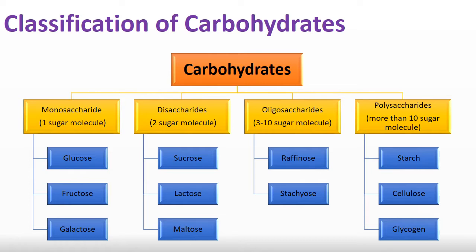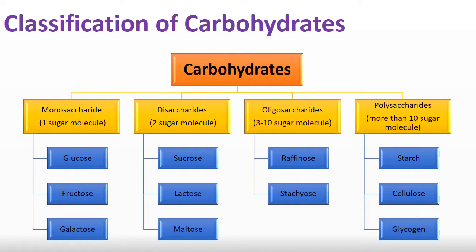Carbohydrates are mainly classified into four types: mono, di, oligo and poly. Mono means single and saccharides means sugar molecules. Carbohydrates having a single sugar molecule are called monosaccharides. Disaccharides are carbohydrates which on hydrolysis give two sugar molecules. Oligo means few, so carbohydrates having 2 to 10 sugar molecules are called oligosaccharides. And poly means many, so carbohydrates having more than 10 sugar molecules are called polysaccharides.